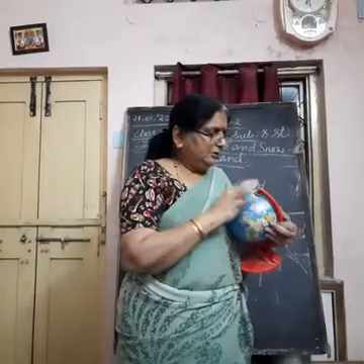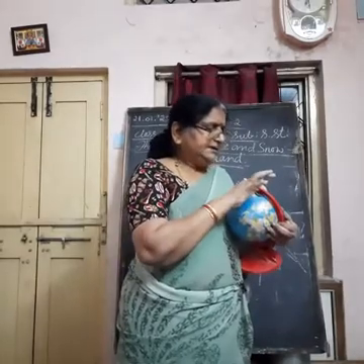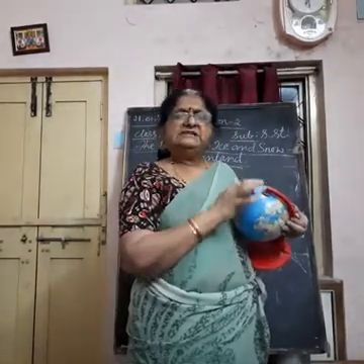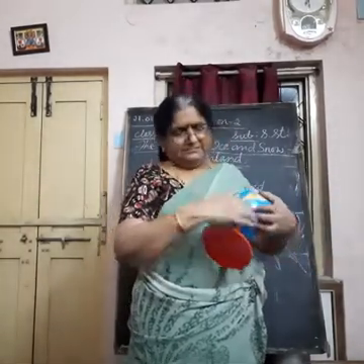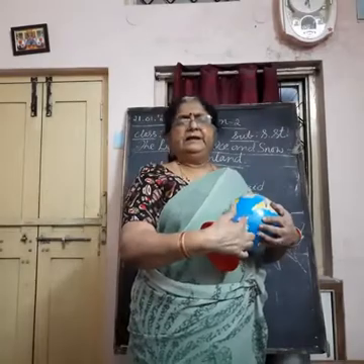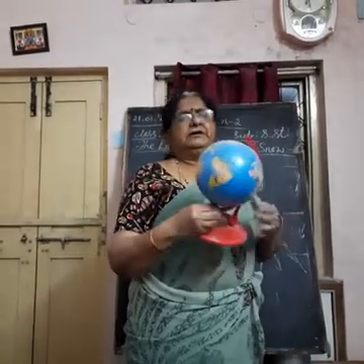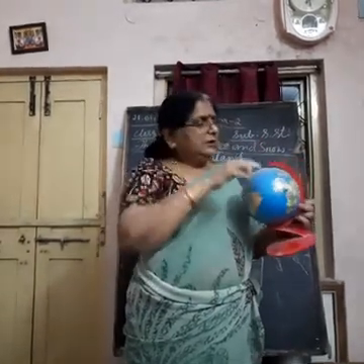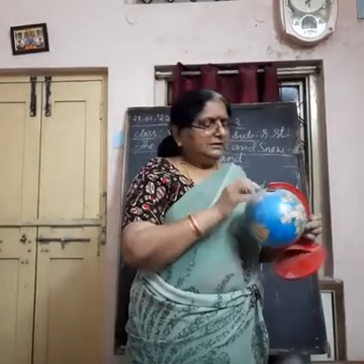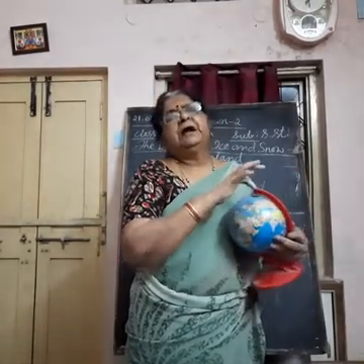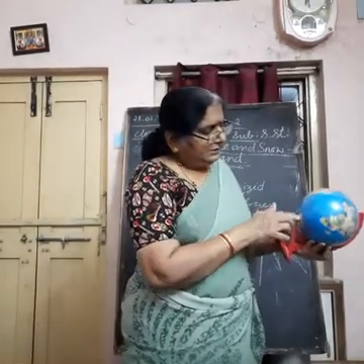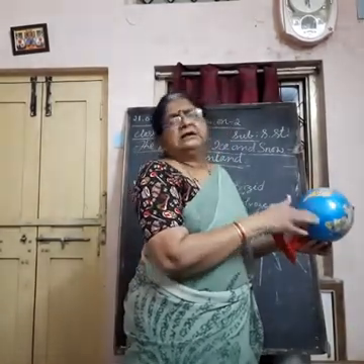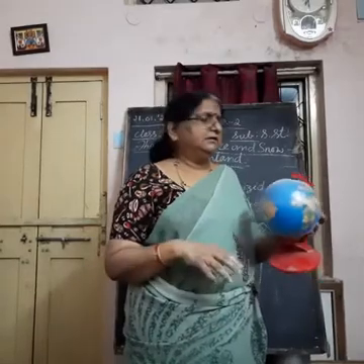Here around the North Pole, you can see blue color, it is Arctic Ocean. And here you see white, it is Antarctica continent. So, the North Polar region is surrounded by Arctic Ocean. In the South Pole, it is surrounded by Antarctica continent.